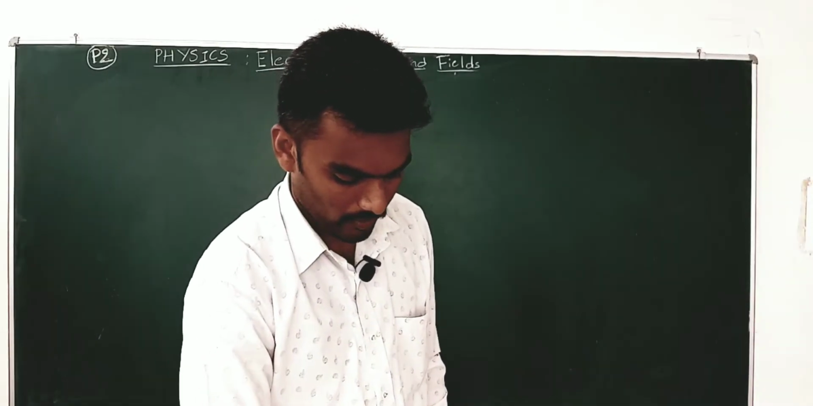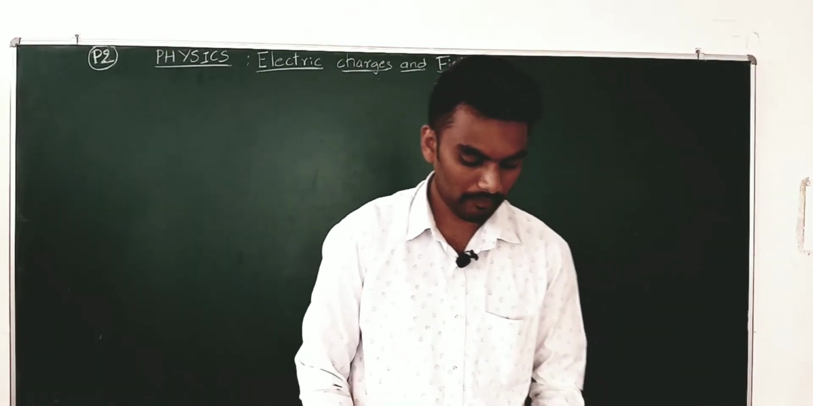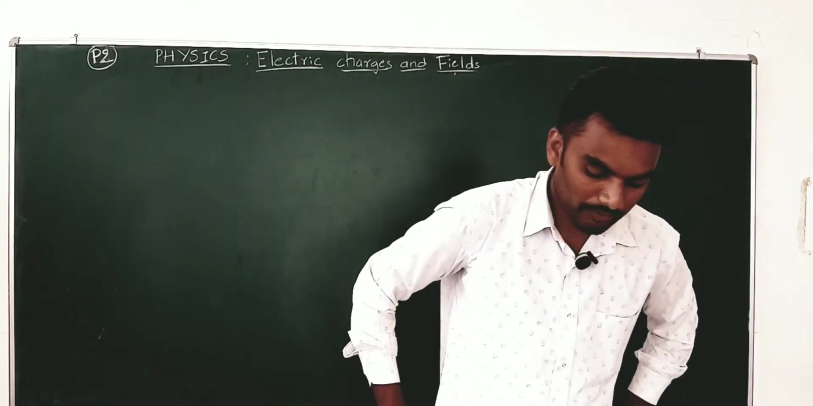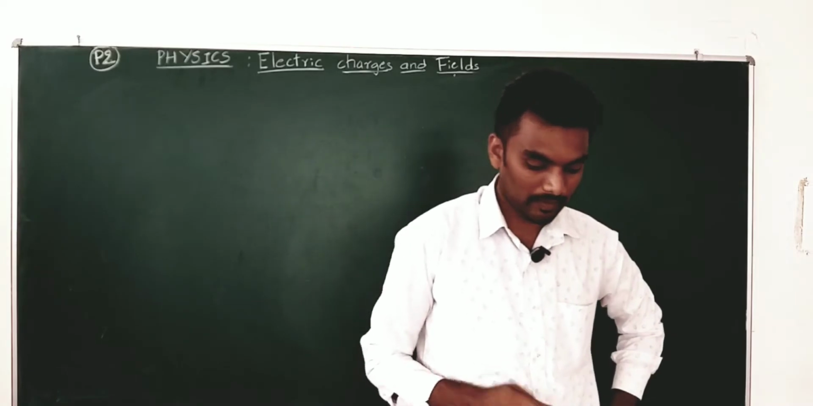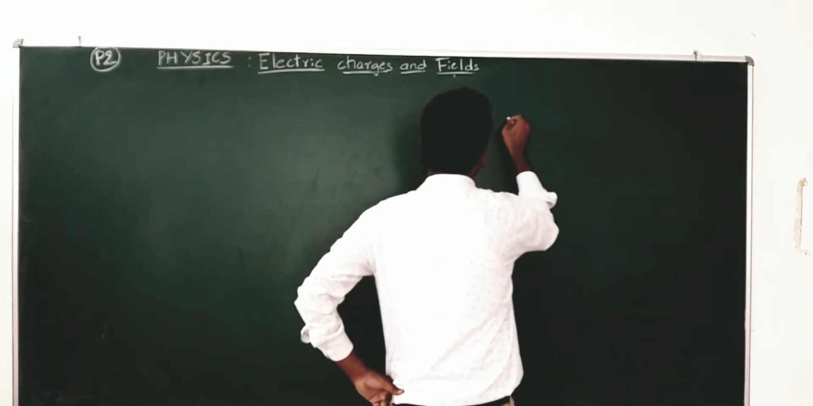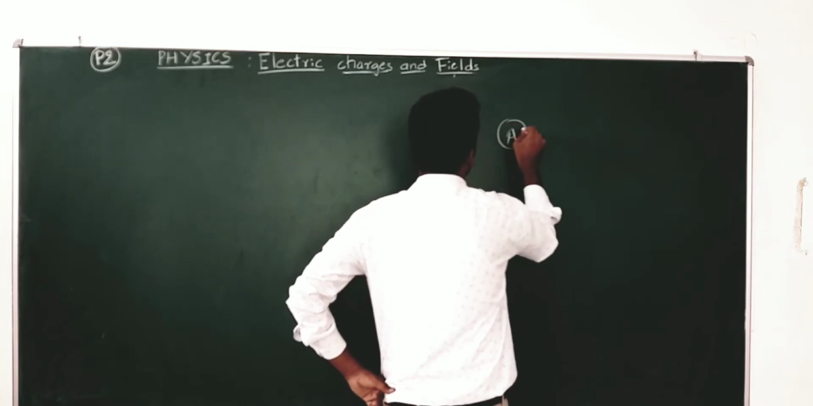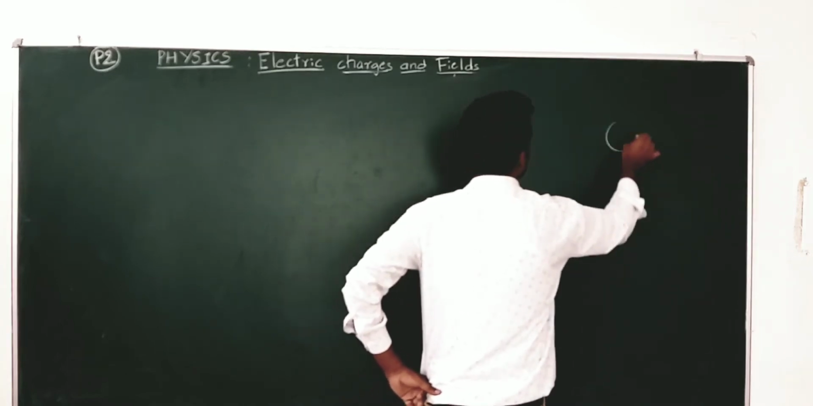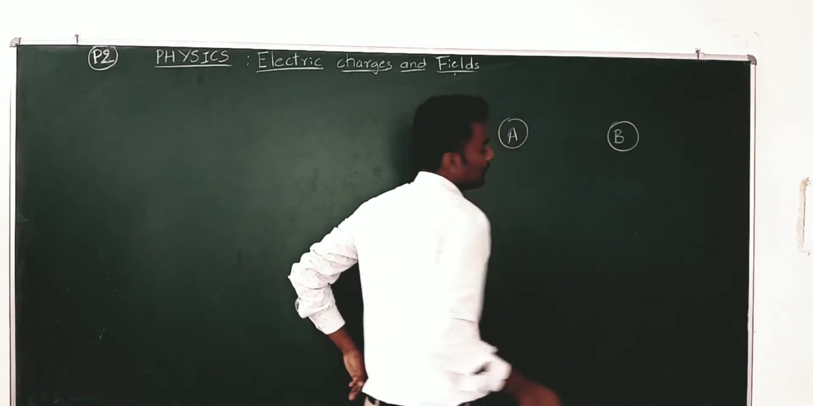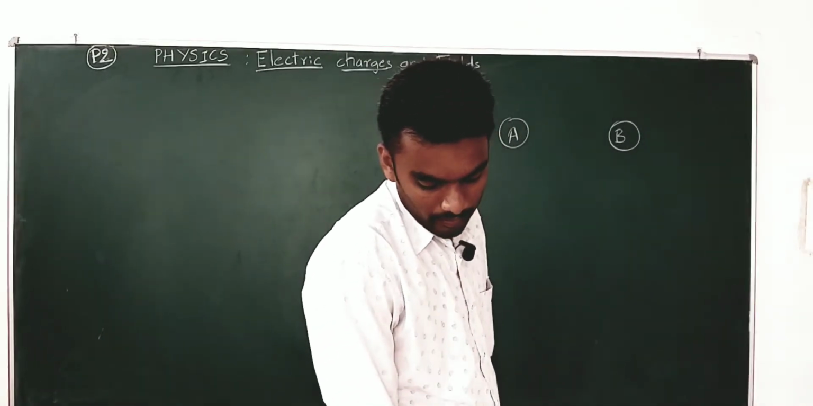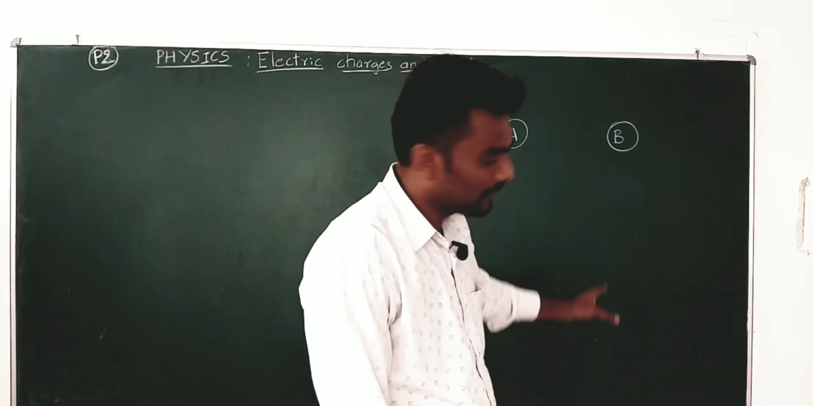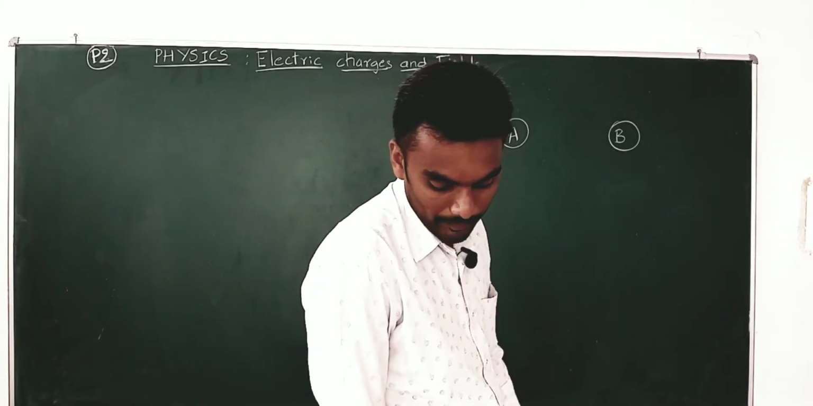Okay, so let us go for the fourth question. Suppose the spheres A and B in question 3, we had two spheres, they have named them as A and B, have identical sizes. Okay, the sizes are same.